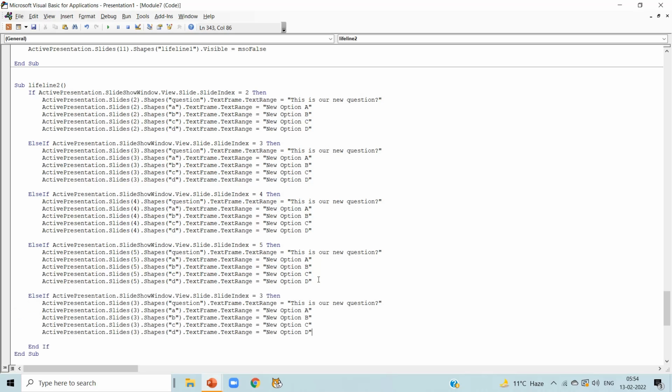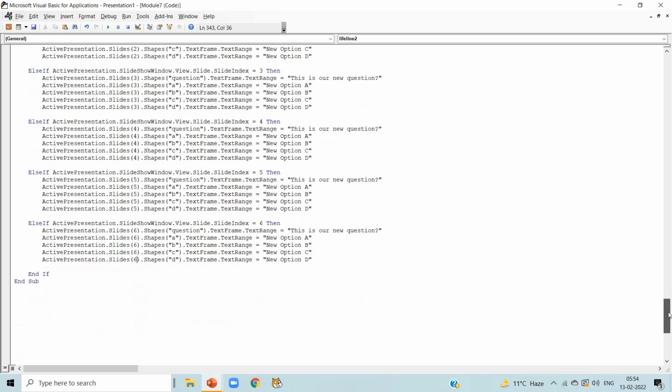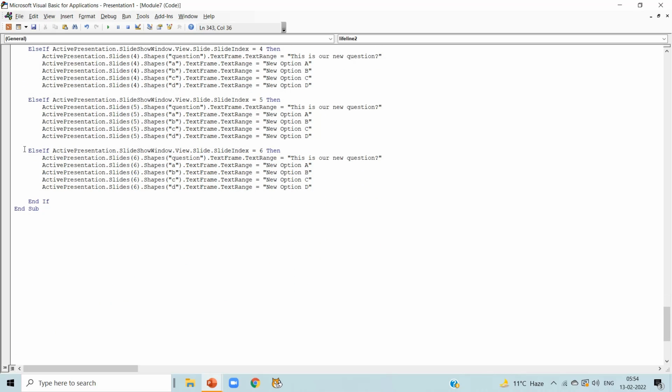Now again paste the code, and as we are talking about slide number 6 here, update slide number 6 in every line. In the if block, in the shape of the question and ABCD, in 6 lines we are going to update slide number 6. Now press enter.